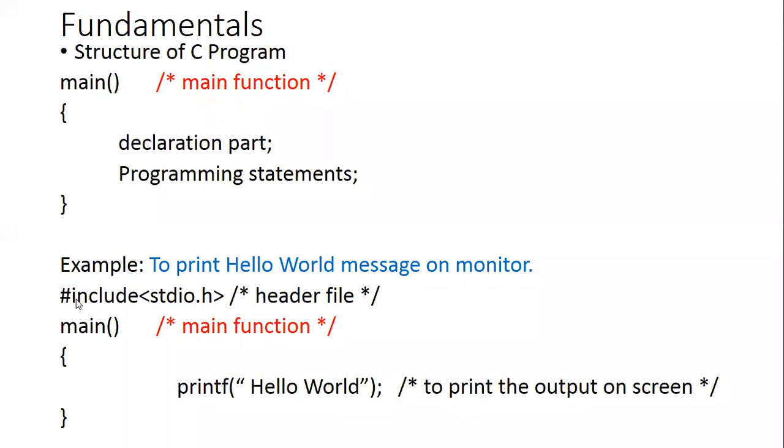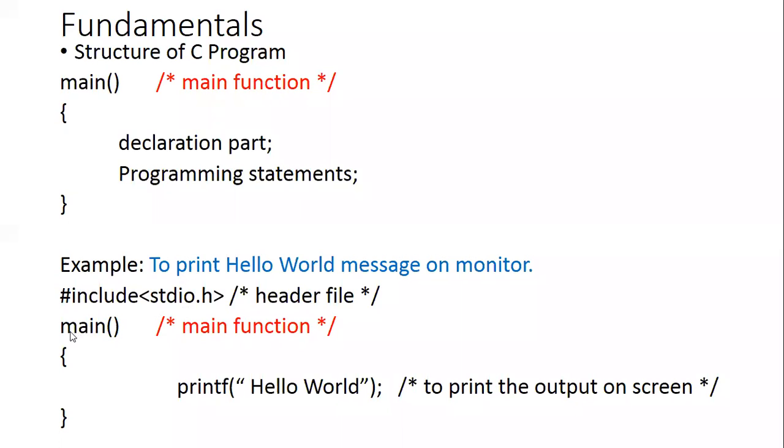So this statement tells the compiler which preprocessor directive it is, include, and what has to be included: the stdio.h library has to be included in this program. So whenever you use input and output functions, you can easily access them in your program.